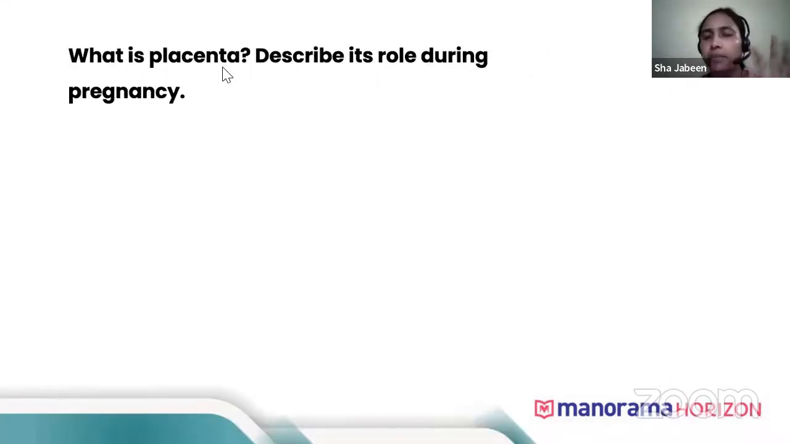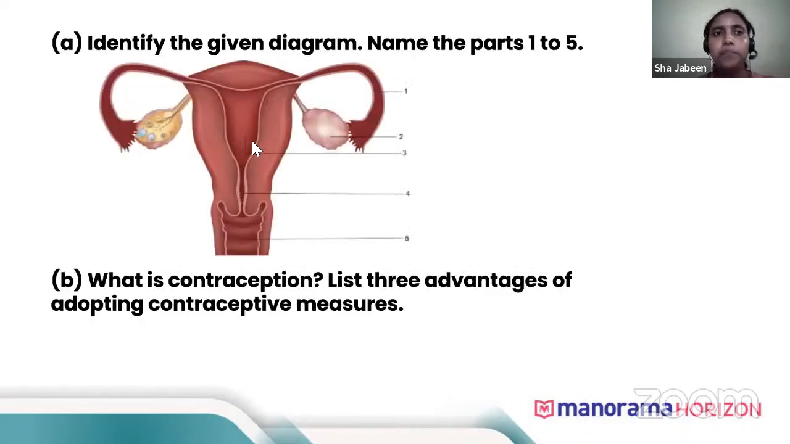Now, what is the placenta? The placenta is the special tissue which provides nutrients to the growing embryo. Describe its role during pregnancy. It brings all the essential nutrients required by the embryo, and it takes back all the unwanted materials which are not required by the embryo to the mother's body. It helps to communicate. It acts as a communicating channel.